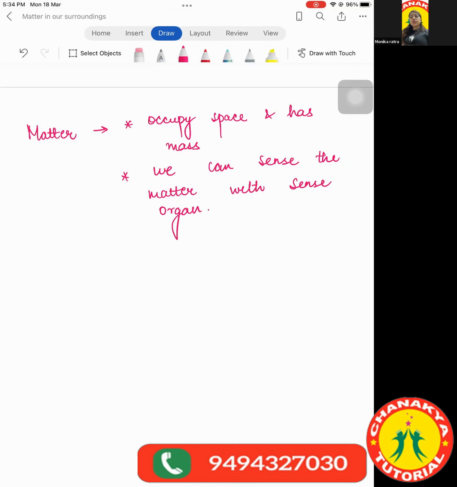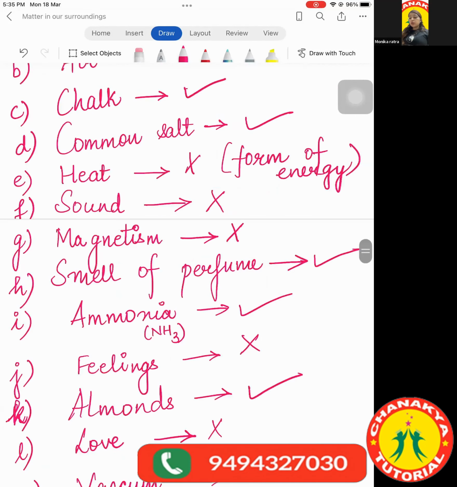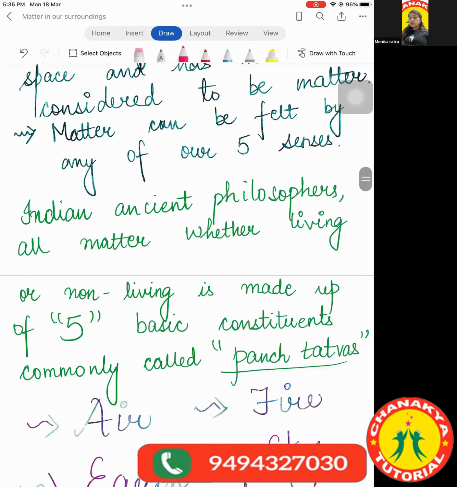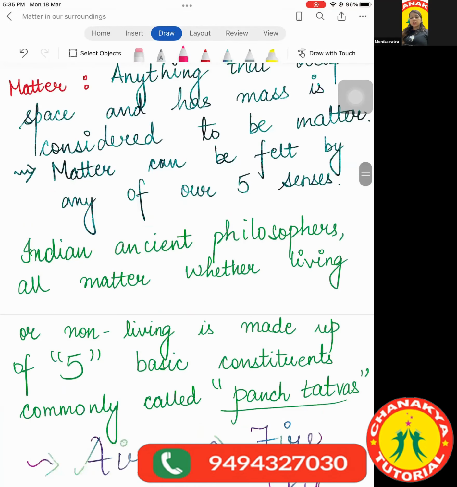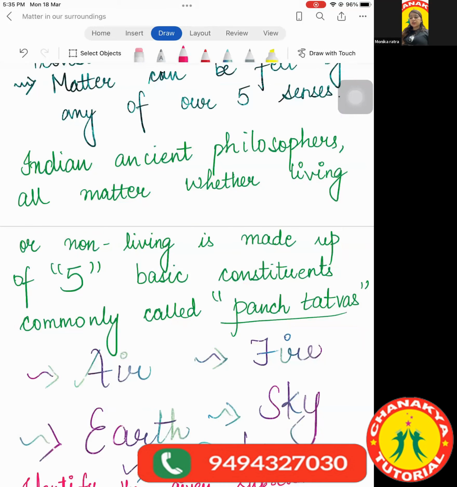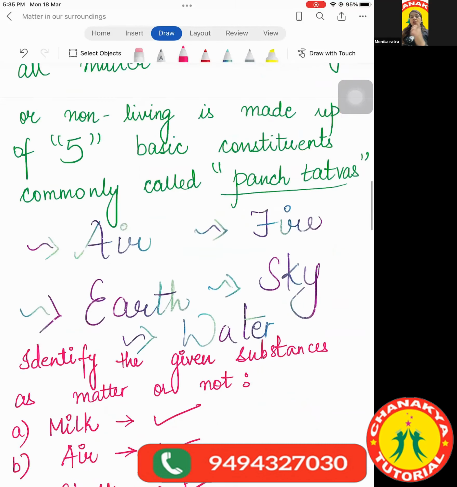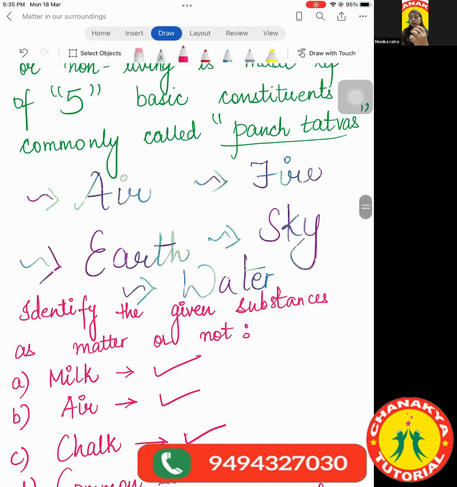And in the last class, we had taken up a few examples. First I gave the definition of matter, that anything that occupies space and has mass is matter. It can be felt by any of our five senses. Then ancient Indian philosophers said that all matter, whether living or non-living, is made up of five basic constituents known as Panch Tattva. These are air, fire, earth, sky, and water.